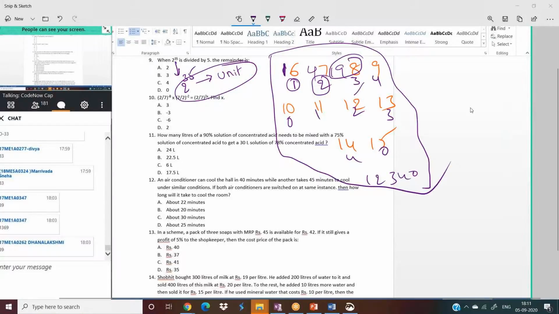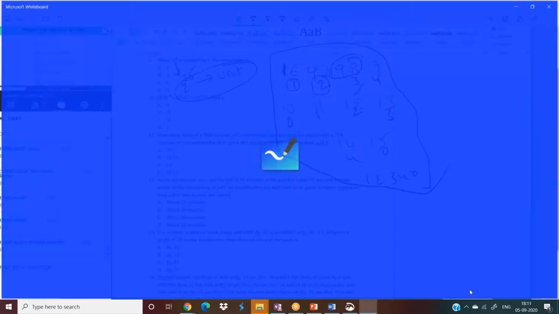You just look at the screen. I'm going to share the screen now. Just give me 1 minute. Before explaining this concept, let me explain how to find out the units place digit of a number.